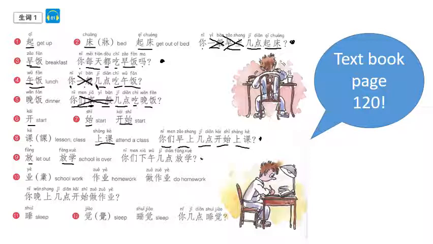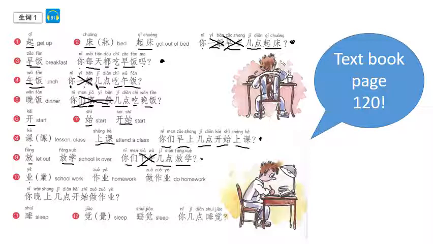What time in the afternoon are you finishing school? And again, you can leave out that general time frame and just say 你们几点放学, which is, what time do you finish school?